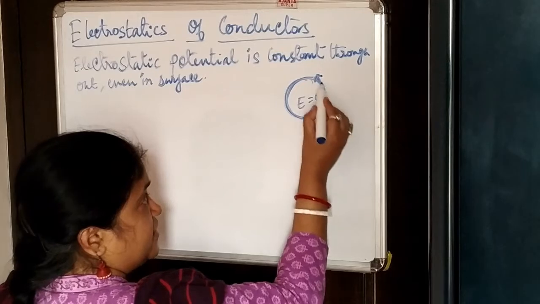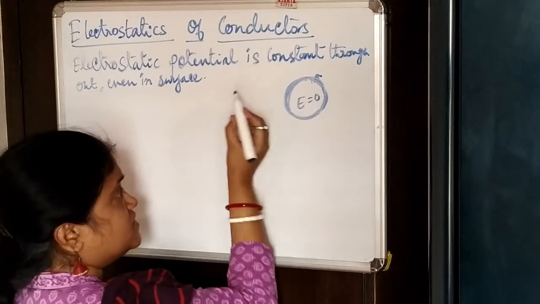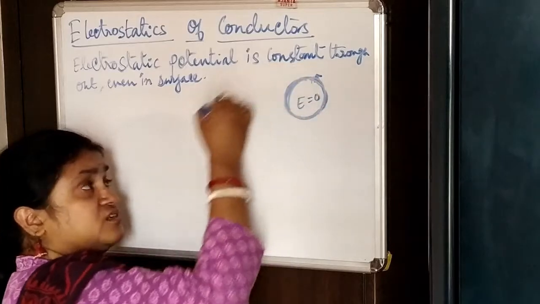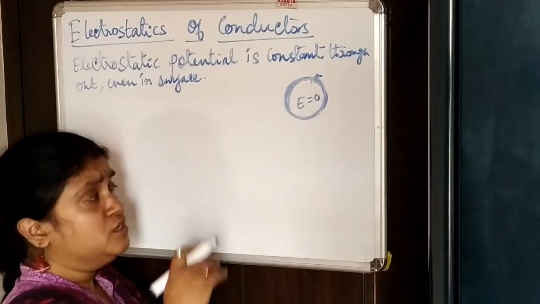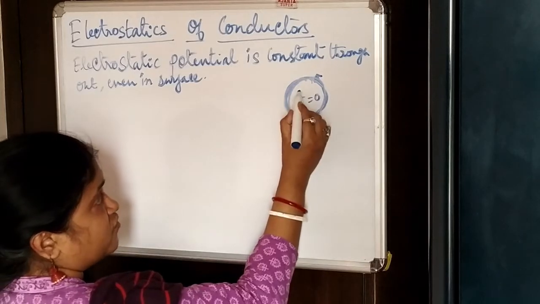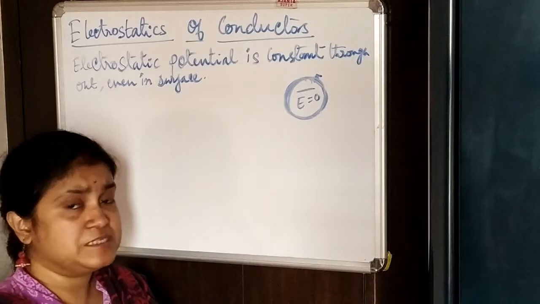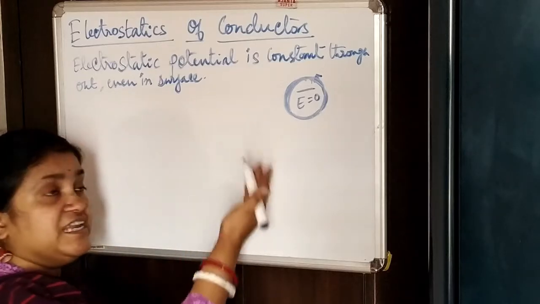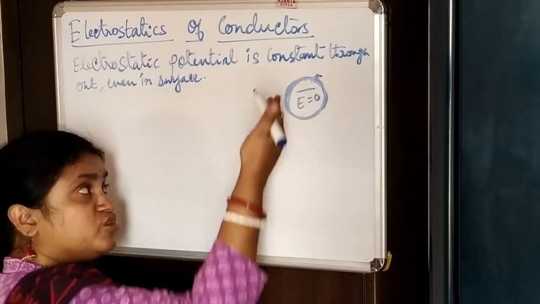Therefore, on the surface of this conductor, if you try to move a charge from one place to another, you don't have to work against any electric field, as there is no field on the surface, neither tangential nor inside.